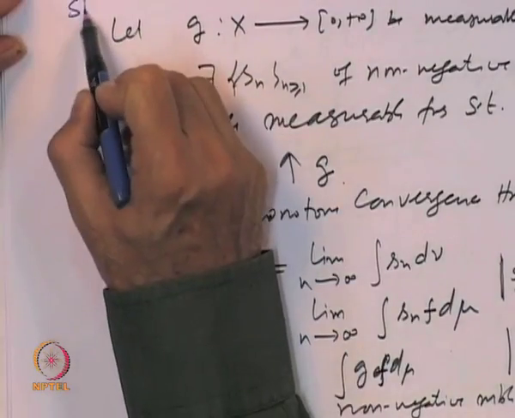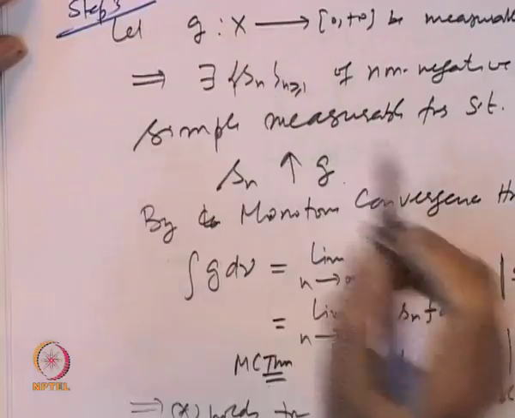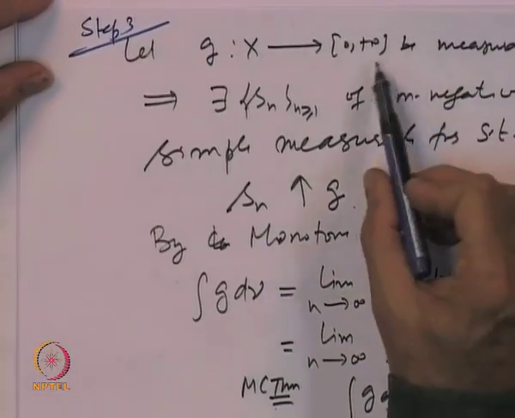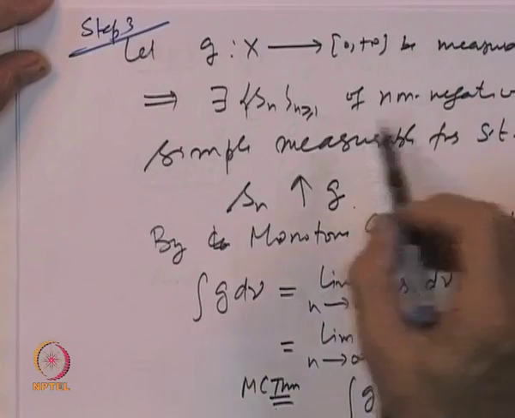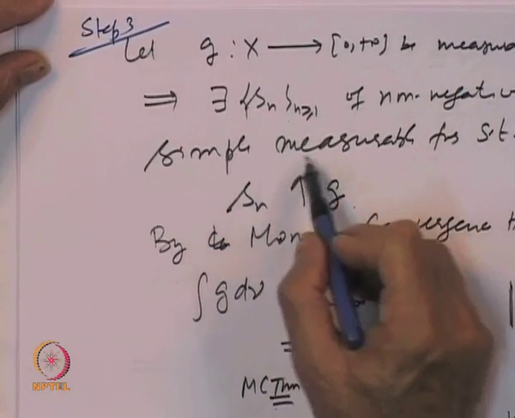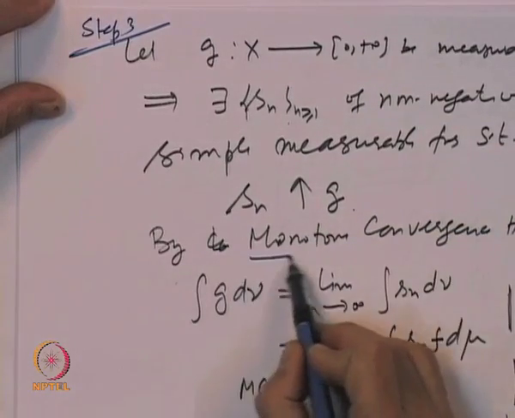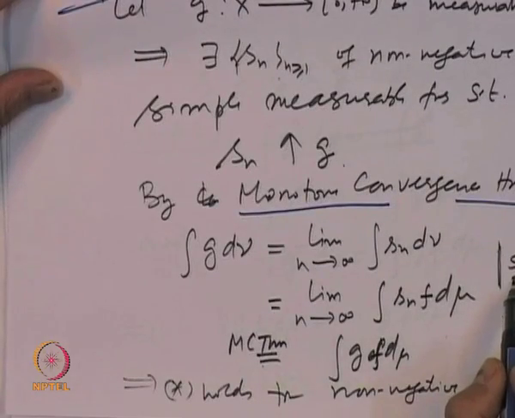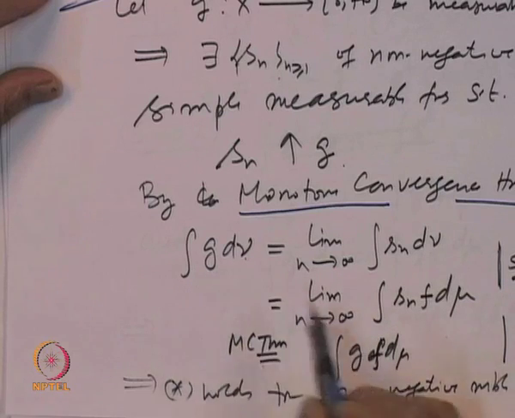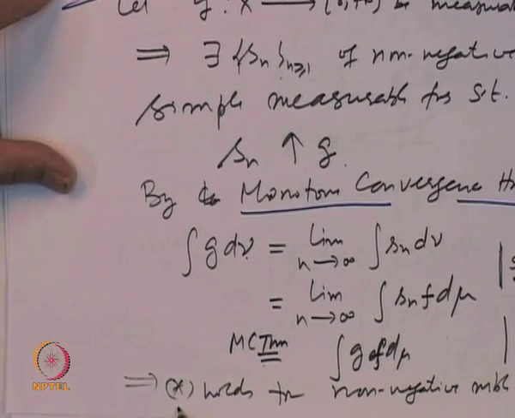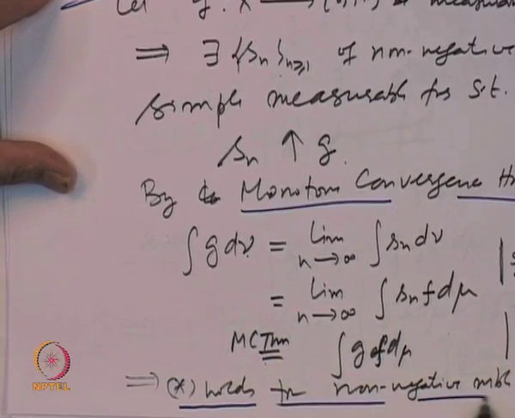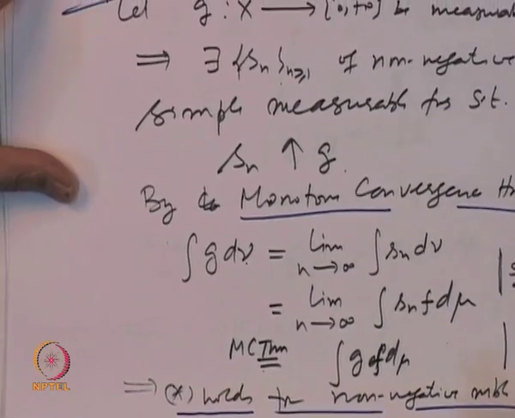So, that is step 3: if g is a non-negative measurable function, then we know it is an increasing limit of non-negative simple measurable functions. So, an application of the monotone convergence theorem together with the earlier step gives us that the integral of g d nu is equal to the integral of g f d mu. So, that is the next step, to show that it holds for non-negative measurable functions.